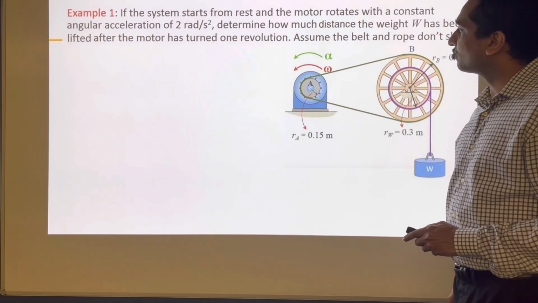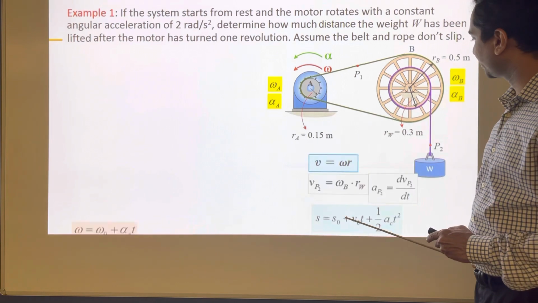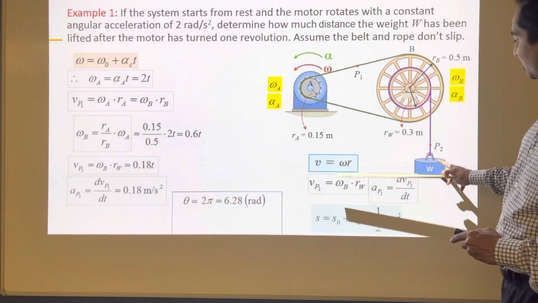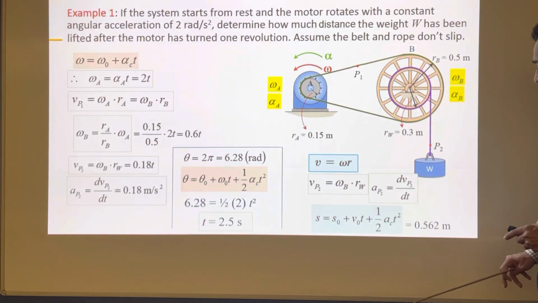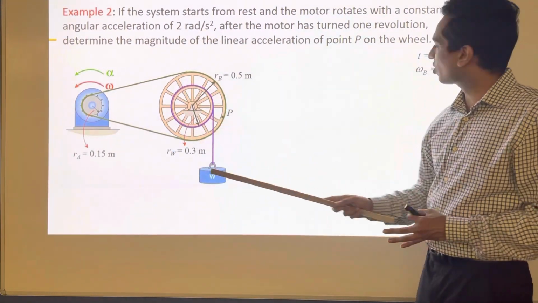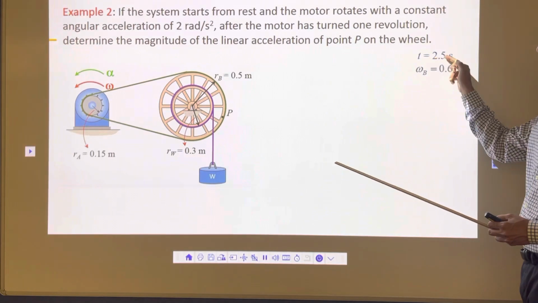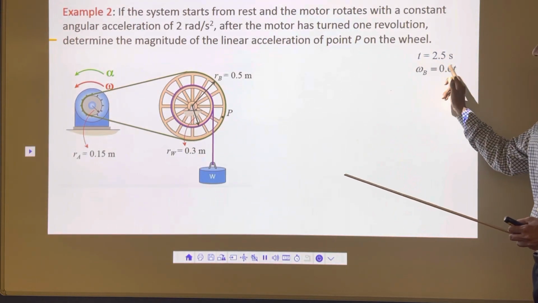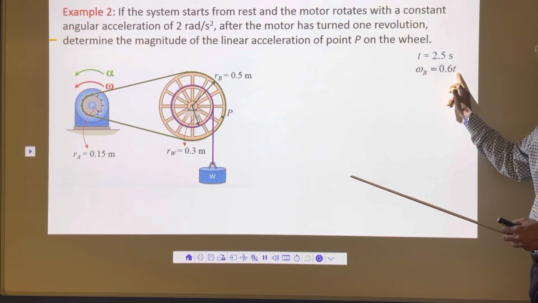Okay, so that's what we did before. Here we calculated the total distance traveled by this weight. Now once we are done with the total distance, the next part of the problem is the same problem. We have total distance, total time taken of 2.5 seconds, and omega b, we have the value 0.60.